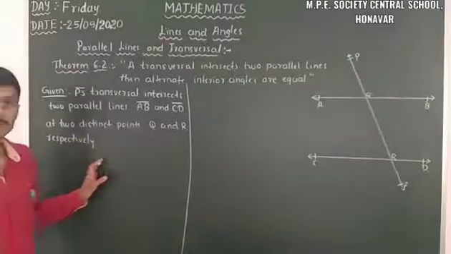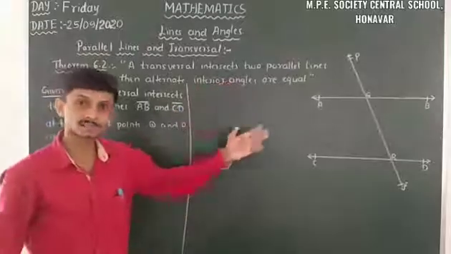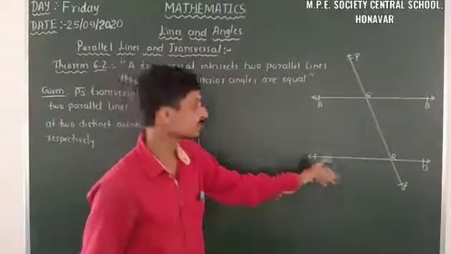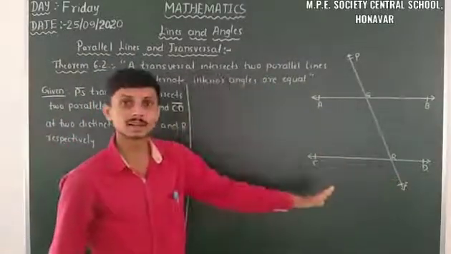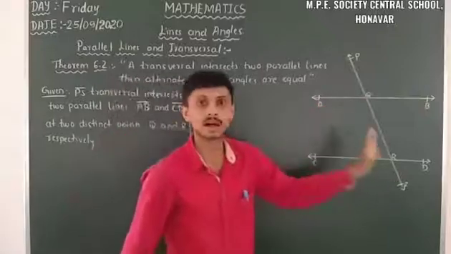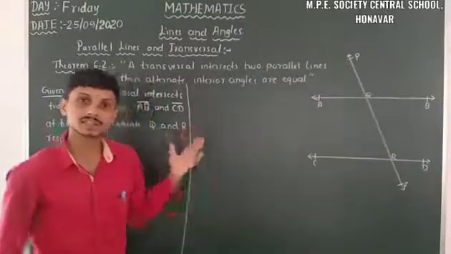So here a transversal intersects two parallel lines. This is the given term.